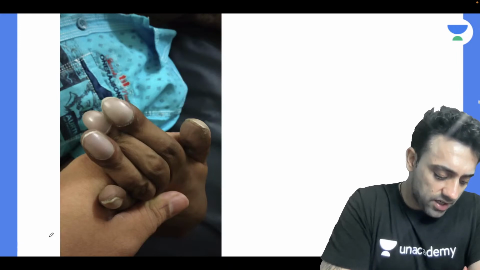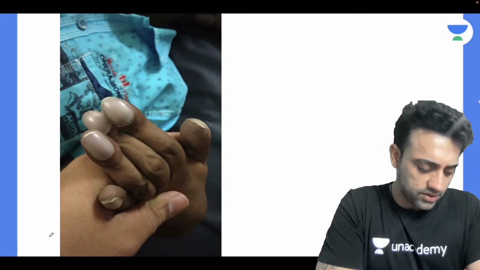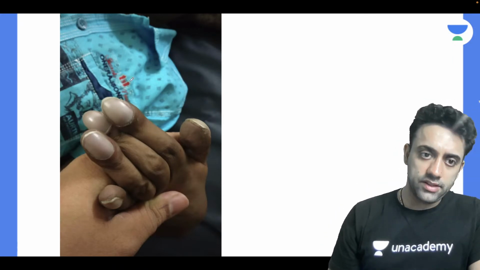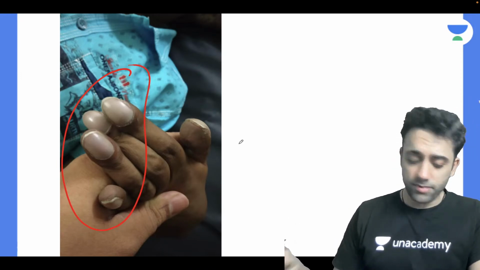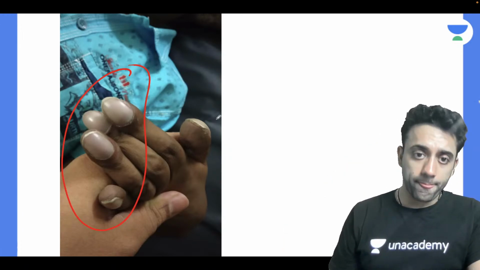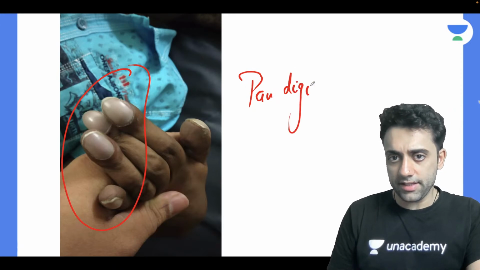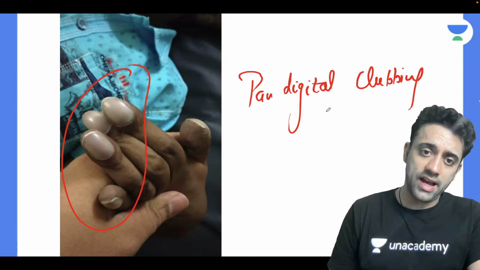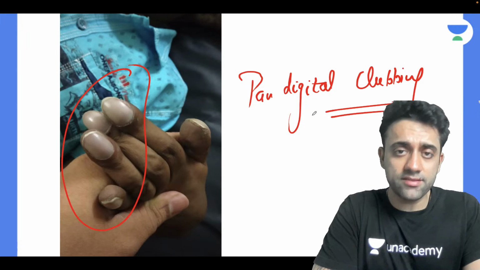Yes. What is this now? Anyone? What is this one? If you see this picture, what do you call this problem? Is this perfectly fine? Exactly. So this is nothing but, very importantly, what will you call this? Yes, Pragya, very true. Yeah, just clubbing, or you will say pan digital clubbing. Can I say clubbing in all the hands? So pan digital clubbing will be a better answer for this.